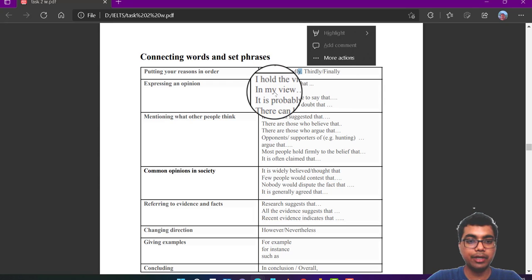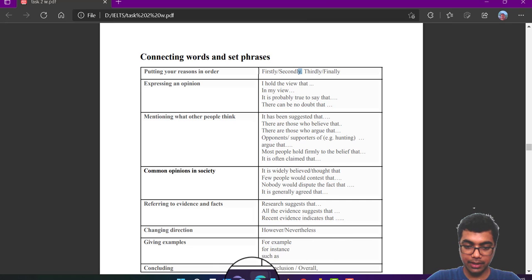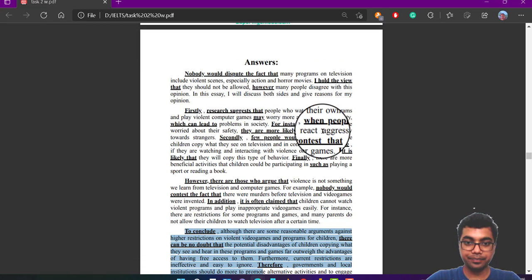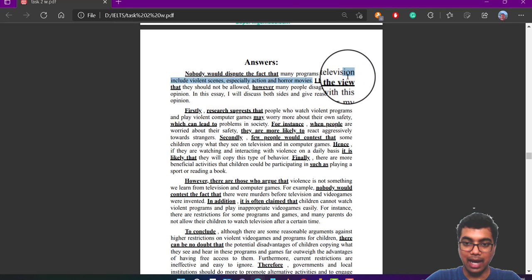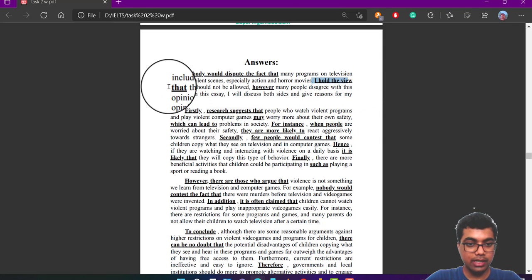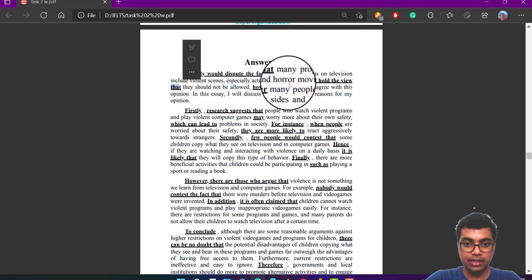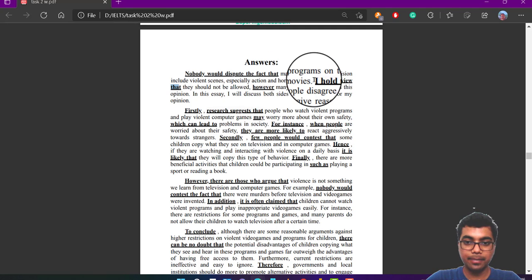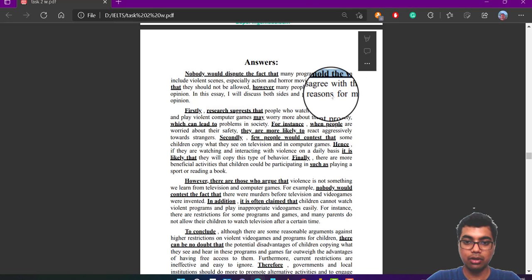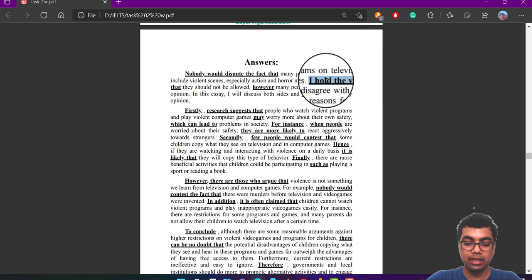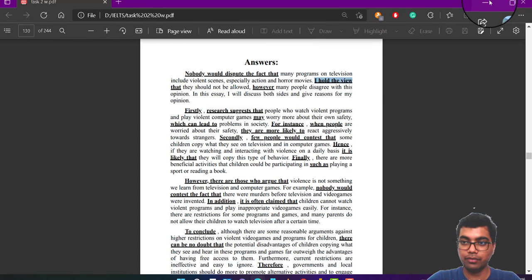Now next, let's jump into expressing an opinion. In a few of the questions, for example the opinion based questions that discuss a viewpoint, you are going to write your opinion in the introduction. For example, the underlined words here: I hold the view that. This is the discussion of the viewpoint in an opinion based essay. So I have used the paragraph to give my opinion or view.